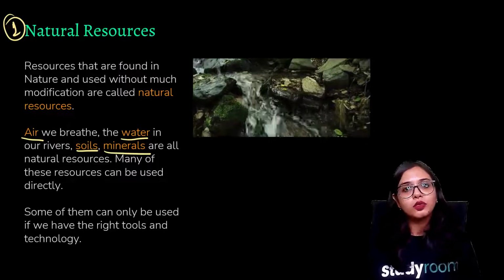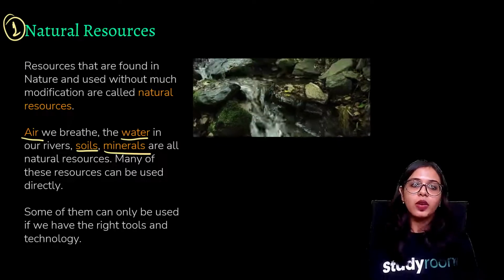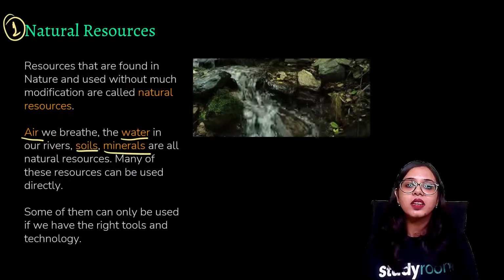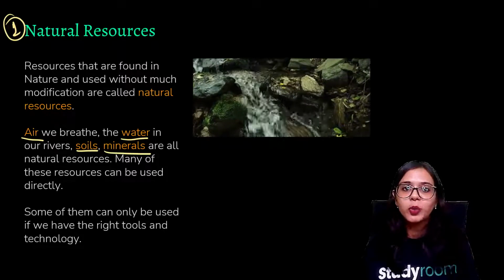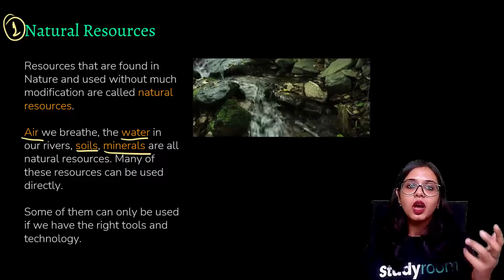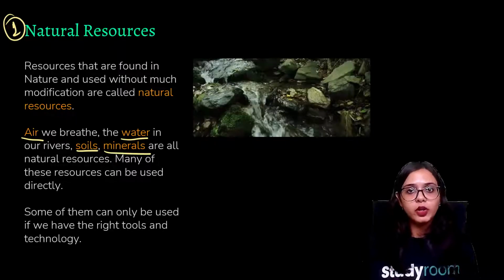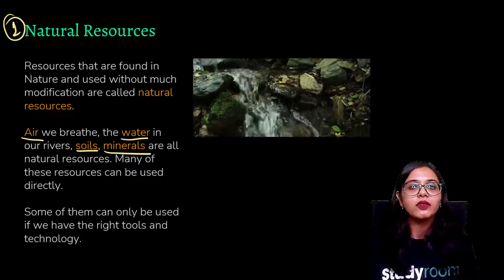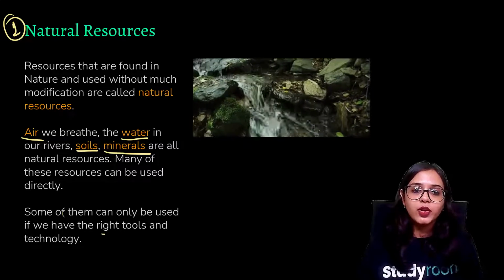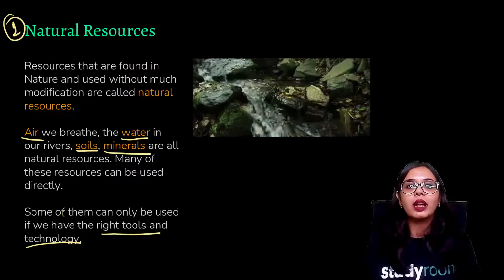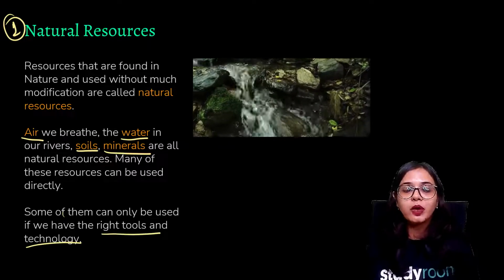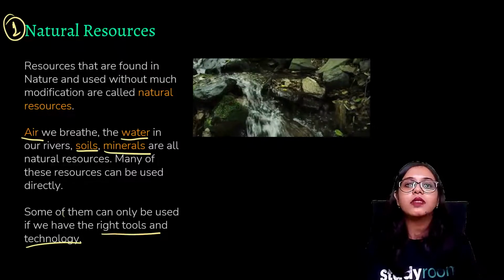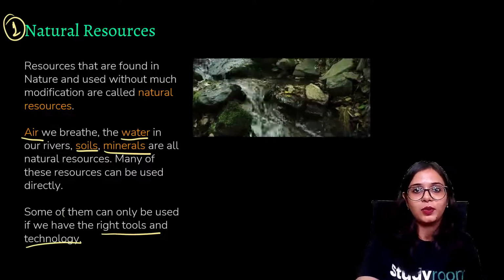There is little to no human interference in it. And if there is human interference, it is basically not to alter the constituents of that resource, but to make that resource available to us, for convenience, so that we can use these resources in a very convenient manner. So we are applying the right tools, the right technology, the right skills or tool sets that I've been talking about, in order to process or make all of these natural resources available for our use.